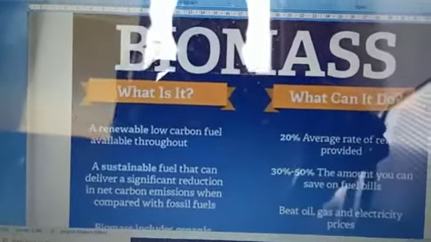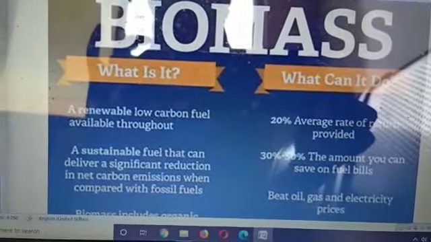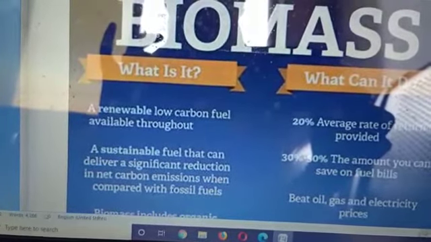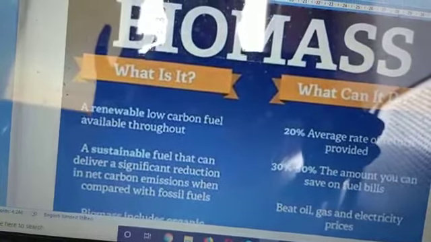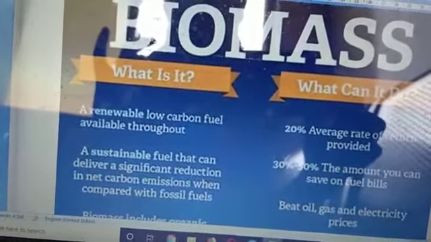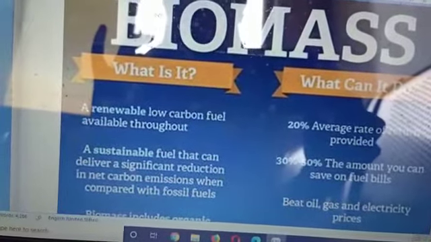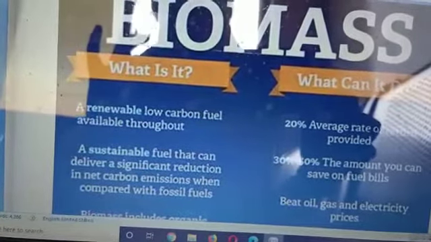So how are we going to get the biomass and what can we do by using biomass? If you have carbon fuels or carbon dioxide, if you can convert it into some useful energy, we call it biomass, and it can be converted by taking the sun's energy as a basic technique involved in it.